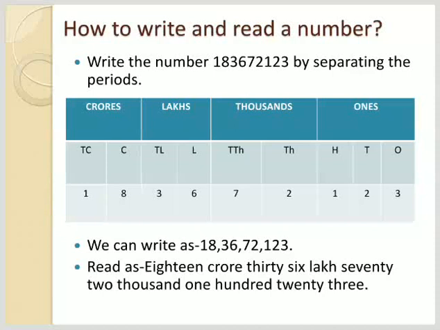One very important rule you all must remember is that a comma is inserted after each period. So the first comma is after the ones period, the second comma is after the thousands period, the third comma is after the lakhs period. In this way you are going to put the commas according to the Indian place value system. I hope the Indian place value system is clear to you.